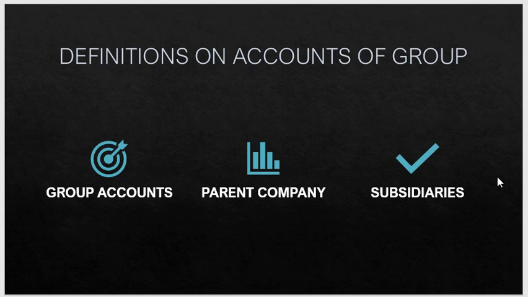Under the Companies Act 2013, the following must be attached to the balance sheet of a parent company. So when you are preparing a balance sheet for a parent and subsidiary company, the following should be attached with the parent company's balance sheet: a copy of the balance sheet of the subsidiary, a copy of the statement of profit and loss, a copy of the report of its board of directors, a copy of the report of the auditors, a statement of the parent company's interest in the subsidiary, and the profits of the subsidiary so far as they concern the parent company.